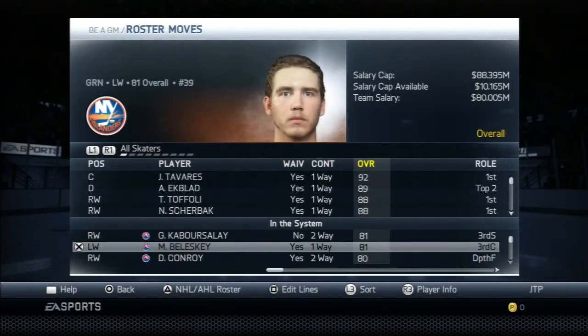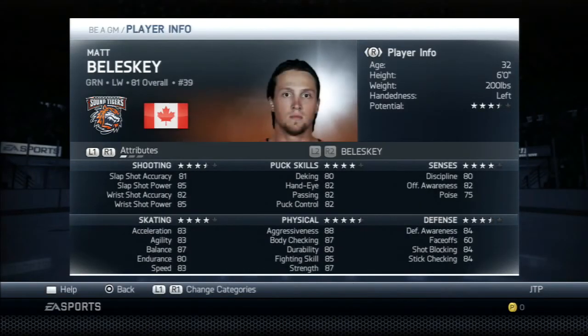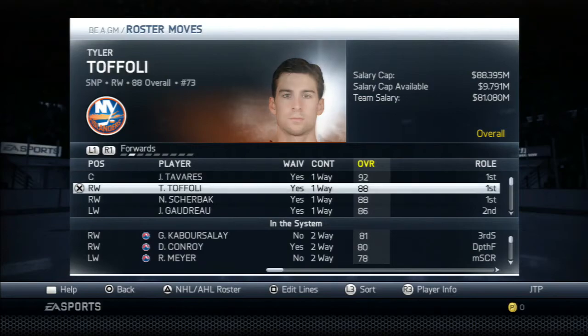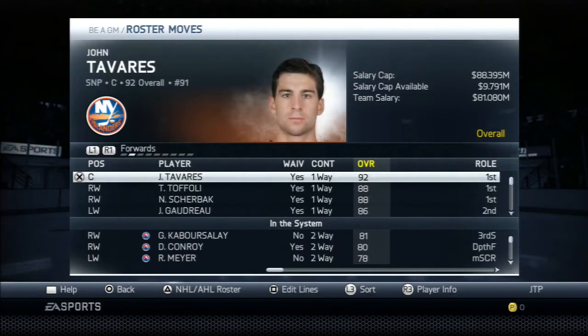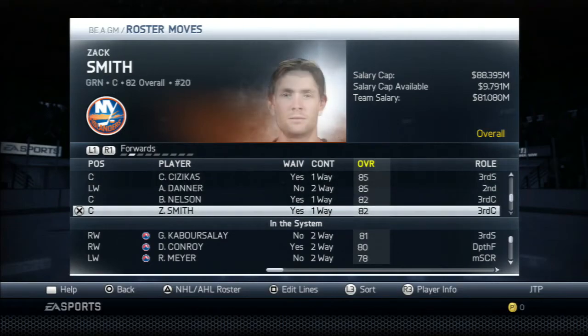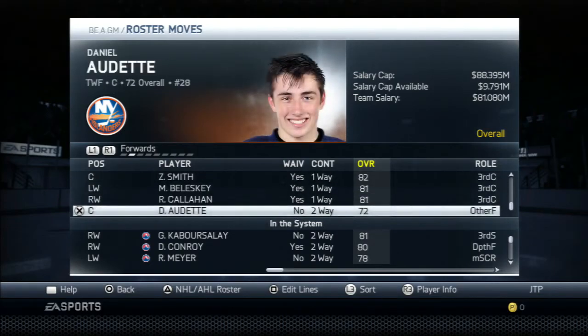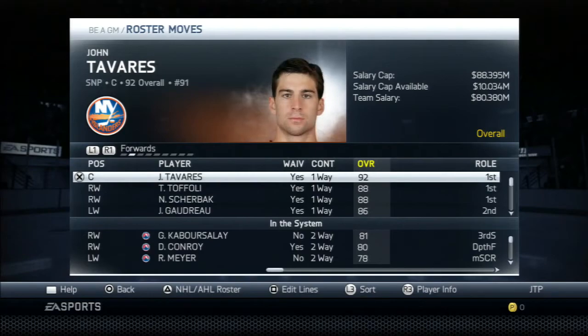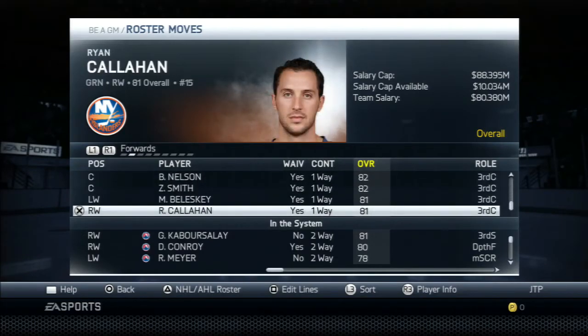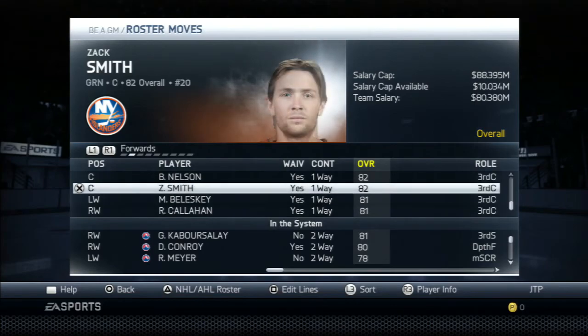Actually, we have Matt Bolesky as well. I completely forgot about Matt Bolesky. He's sitting in the minors. Yeah, Matt Bolesky can come up. Forwards, we might not need to trade for this. We have three first liners now. One, two, three. We have four second liners still. Yeah, we have plenty of players on the team. Alright, one, two, three, four, five, six, seven, eight, nine, ten, eleven, twelve. So we do have 12 forwards.